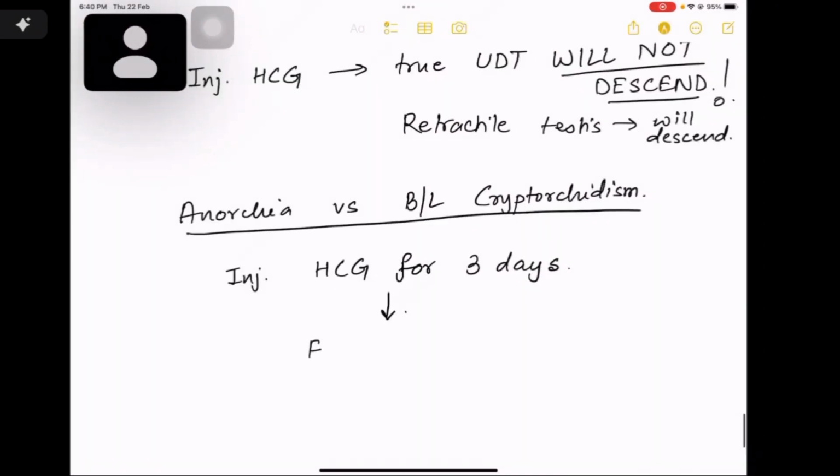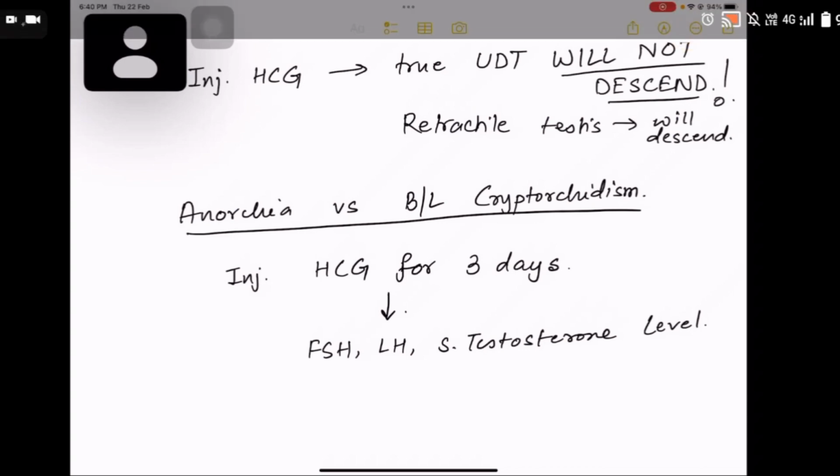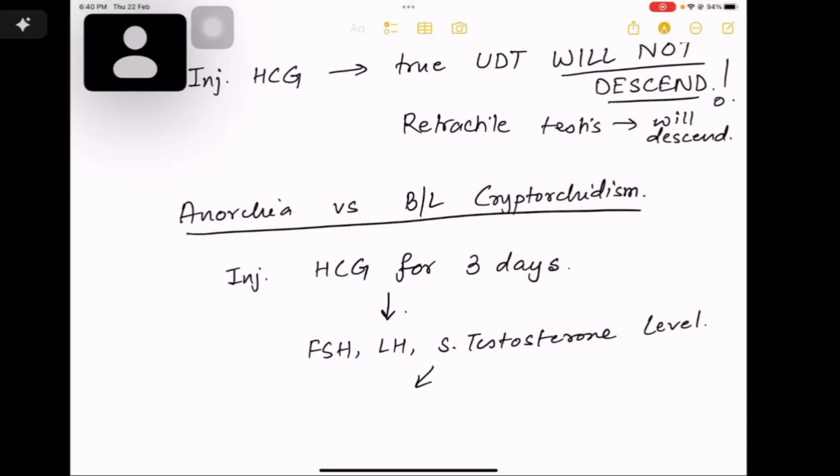Now you can do one more test. That is, you will give the patient injection HCG. If that is true undescended testis, it will not descend. But if it is retractile undescended testis, the testis will descend downward.